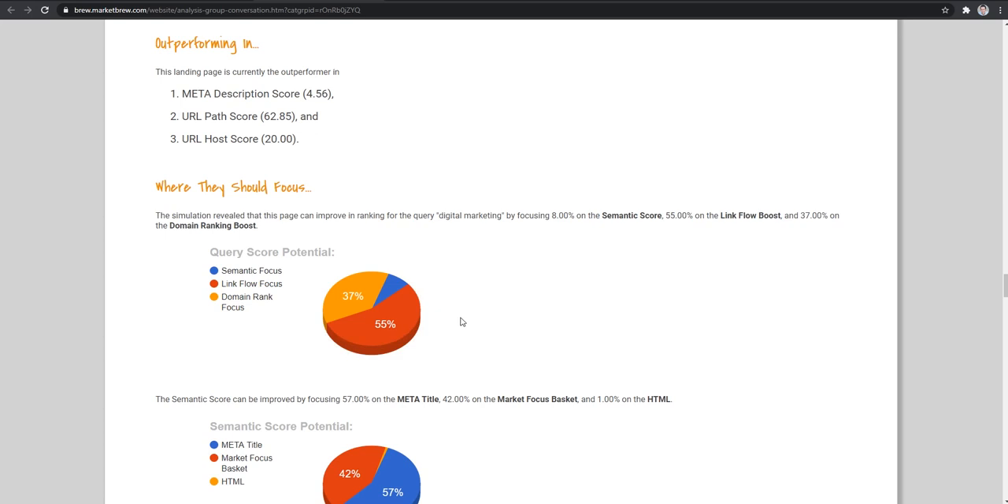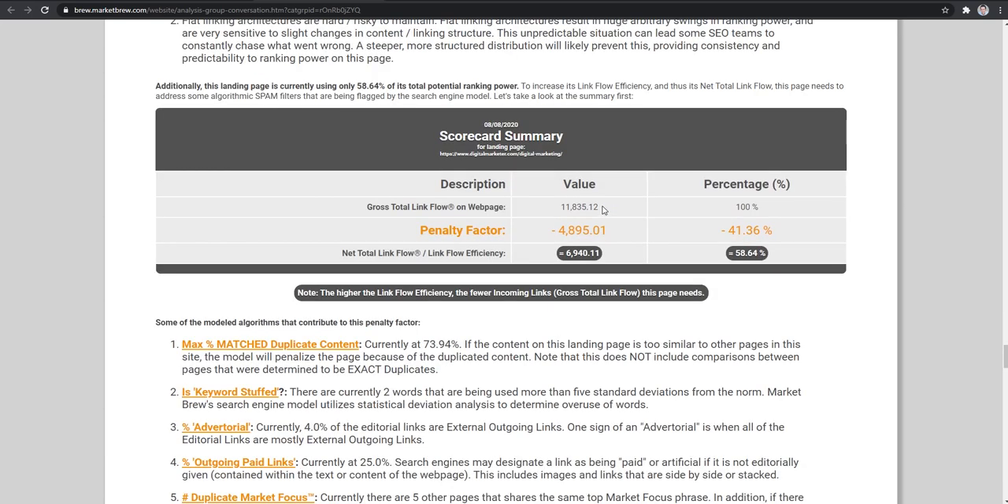And while you can see that the majority of the focus here is on link flow and that part of the search engine model, as we will see below, the link flow part of the model looks at both the link flow distribution and a modern version of a PageRank calculation, but it also looks at the efficiency of that link flow as it arrives to individual landing pages. We can see this down here on the scorecard summary.